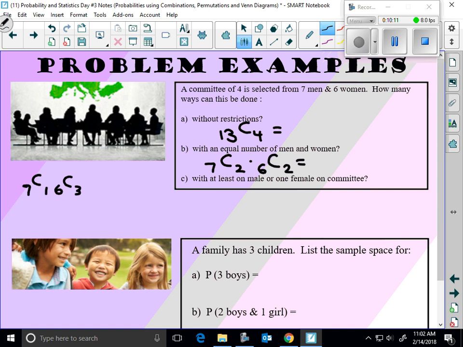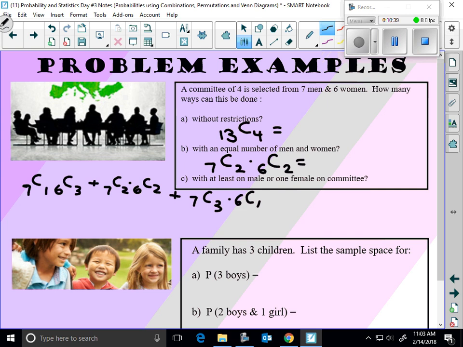So that's 1 male. 2 males: 7 choose 2, 6 choose 2. 3 males: 7 choose 3, 6 choose 1. And at this point, I want to stop. I don't want to go to 4 males because that would mean there'd be 0 females. But I want at least 1 female as well in the committee.